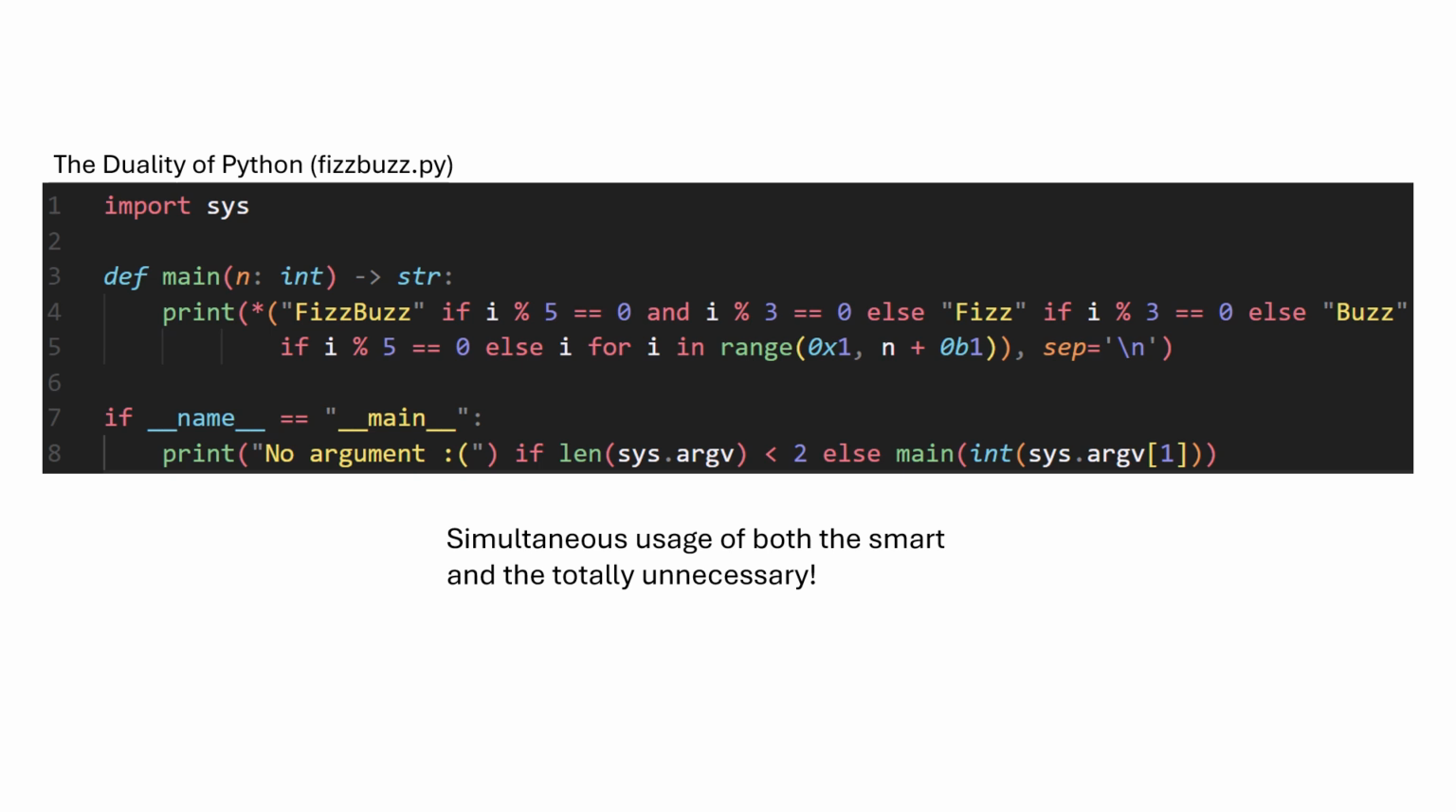Here, we've got a totally unreadable mess. Putting aside the usage of binary and hex literals for seemingly no reason, we're going through the range of 1 to n plus 1. We then condense an if statement and 3 else clauses into the same line, and this is our FizzBuzz logic, returning the appropriate string for that value of i. These strings are then placed into a generator expression, which is promptly unpacked and passed as an argument to print.